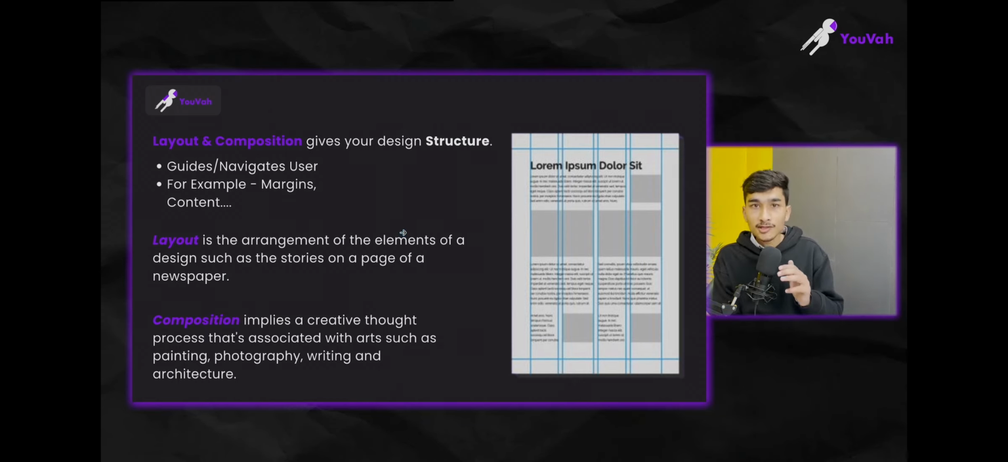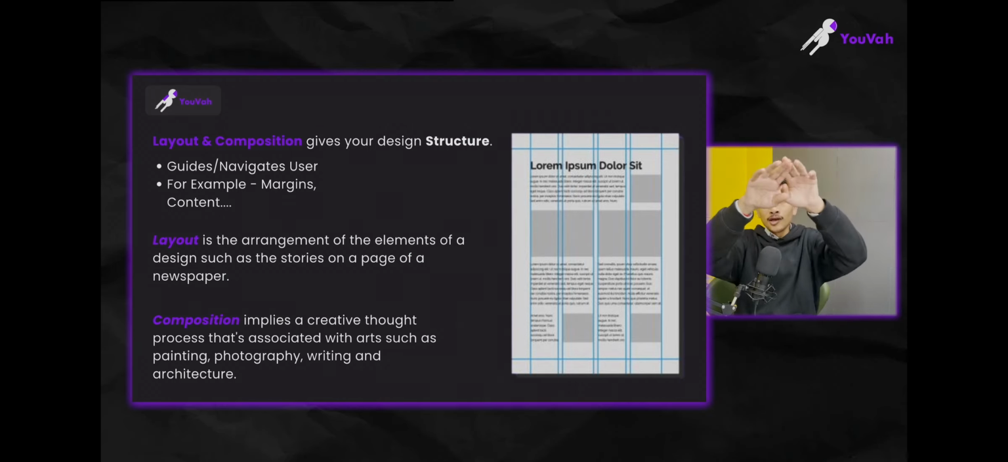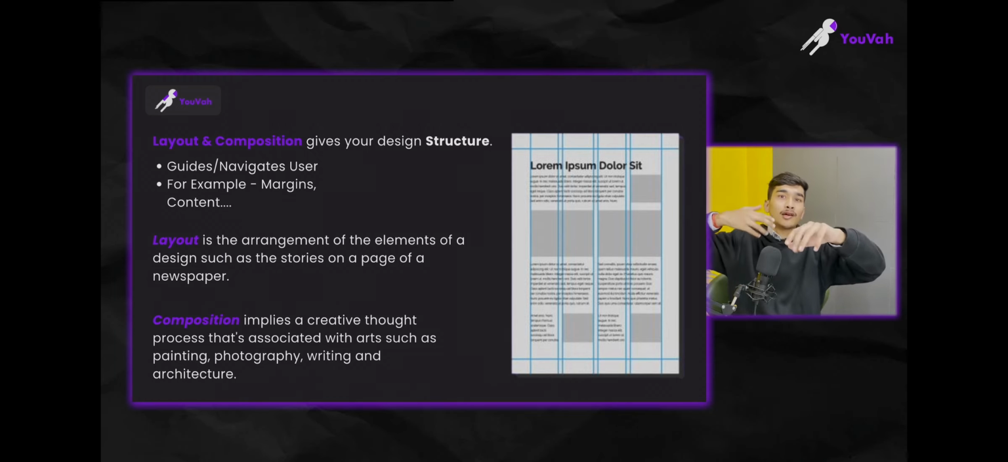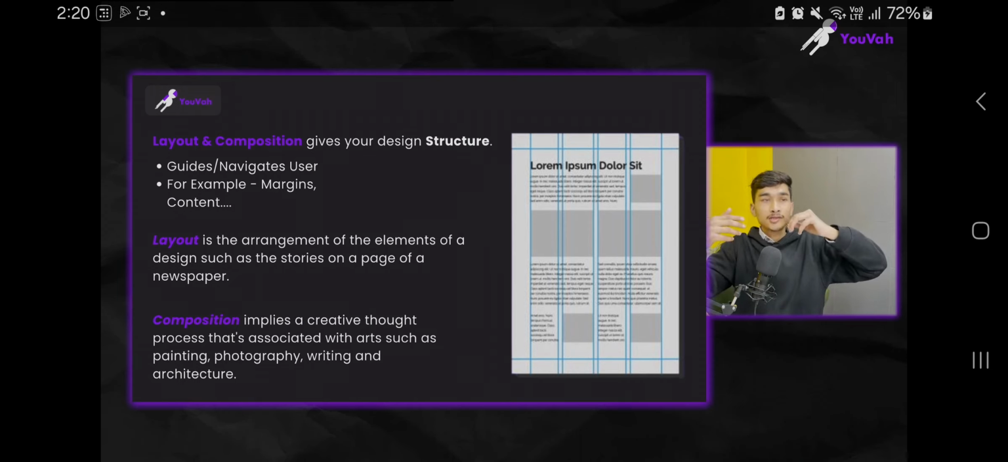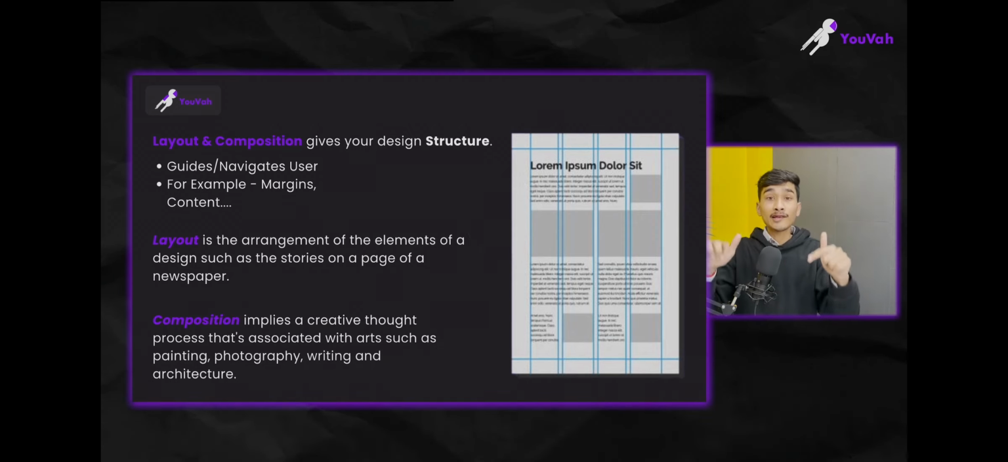Now composition is basically a thought. It is a creative thought process that is associated with arts, when you are doing painting, photography, or writing something, so you see how it will look. If I'm taking a photograph, I'll see that you will be coming on this portion, the background on this portion, this is our white space, and light is falling on my face from here, so it is making contrast. What is the wall color? Deciding all these things and capturing it is called composition.